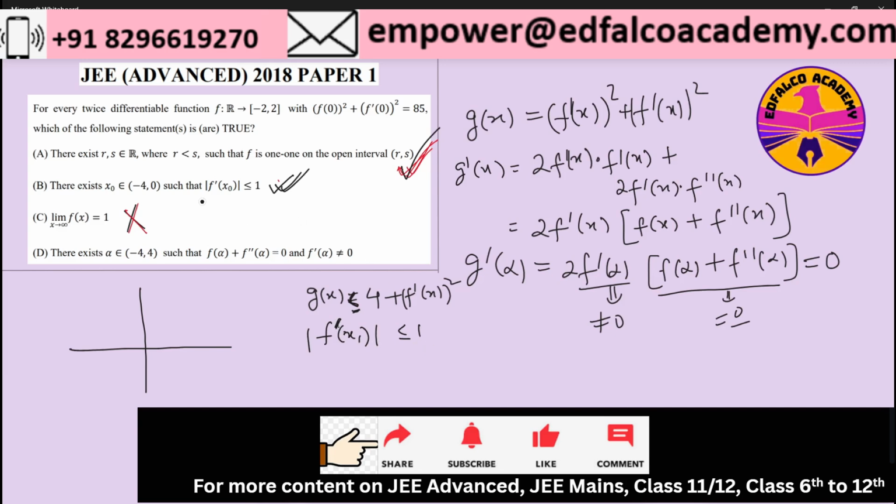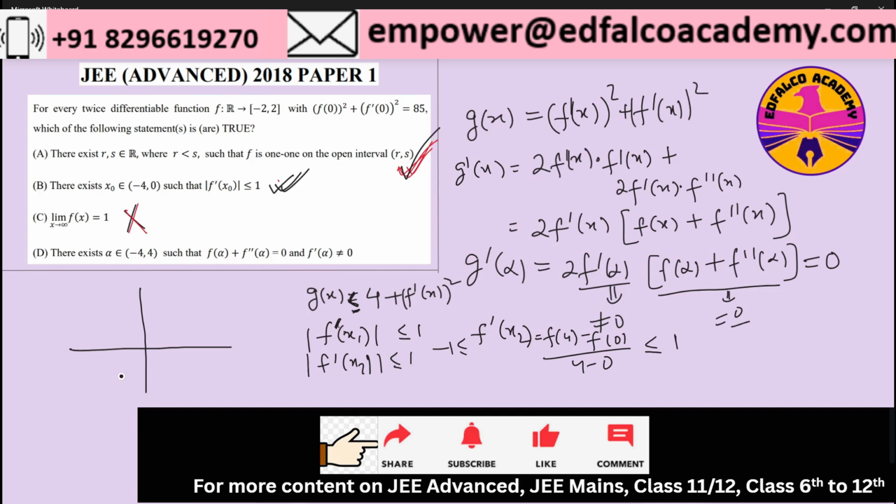The same thing we can do between 0 and 4 also. If I apply the LMVT for the interval 0 comma 4, there will exist a point x2 such that f dash x2 will be equal to f of 4 minus f of 0 by 4 minus 0. This will be less than or equal to 1 and greater than or equal to minus 1, which means the modulus of f dash of x2 will be less than or equal to 1 again.